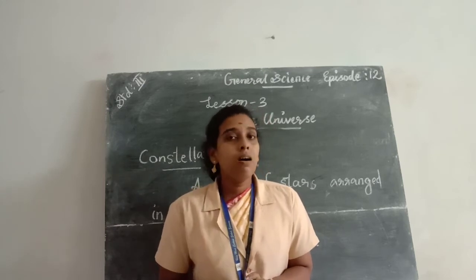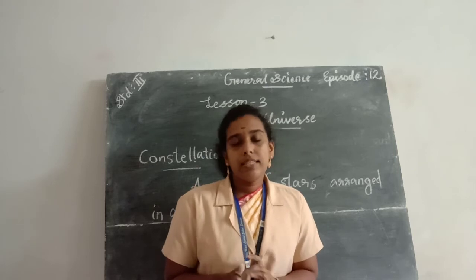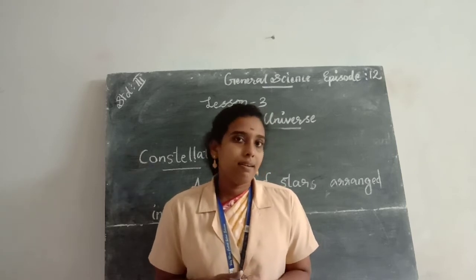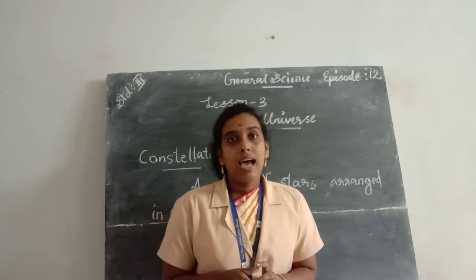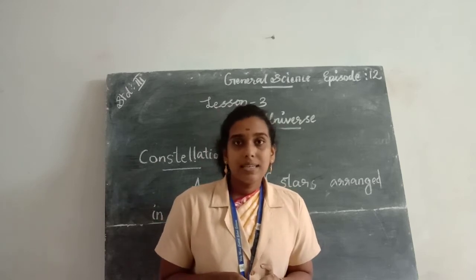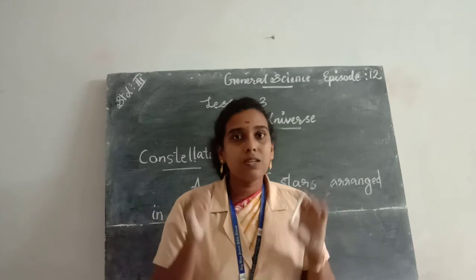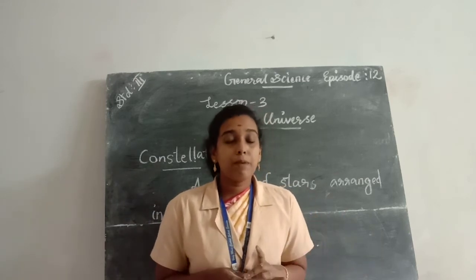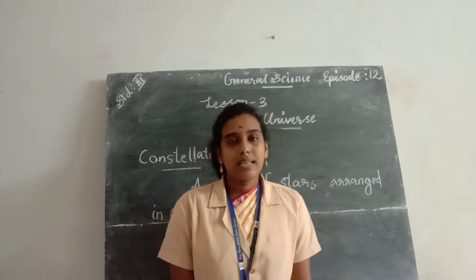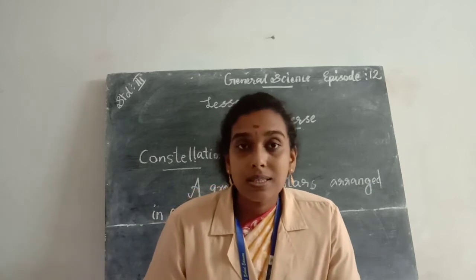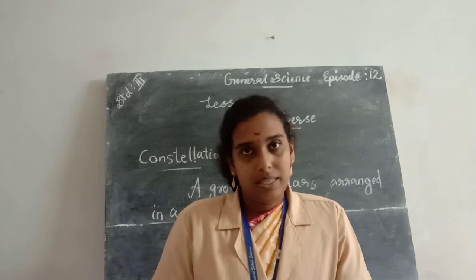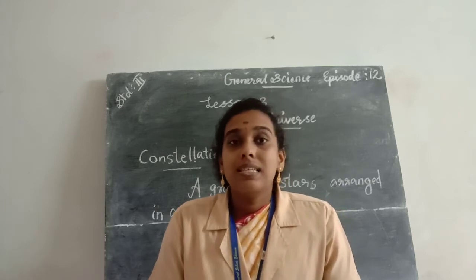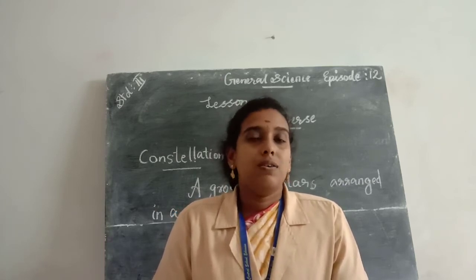Okay. So what are the things that we discussed about our Sun? The Sun is a star, and it is the brightest object in the sky because it is the closest star to the Earth, and it is very big.